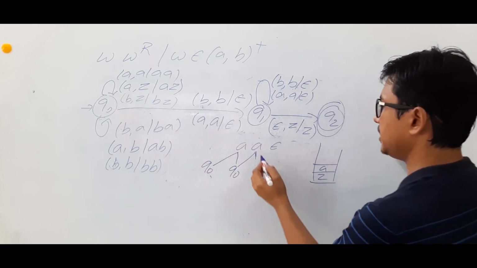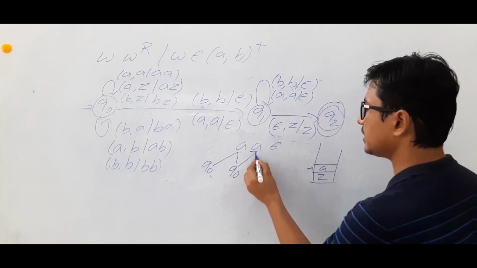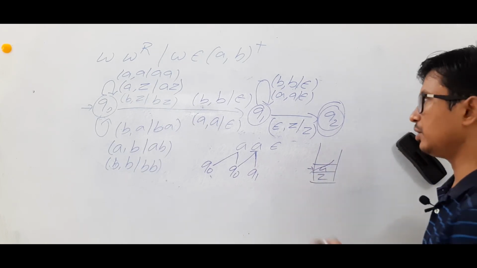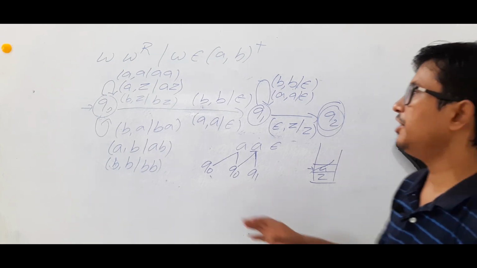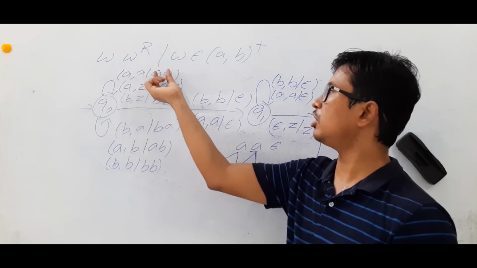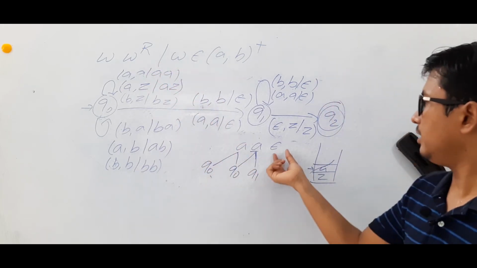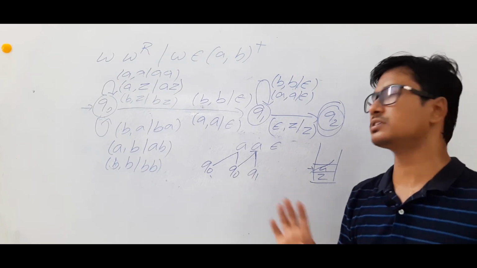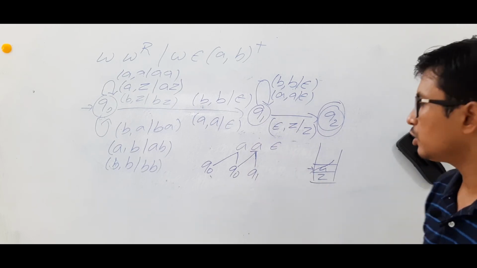Q0 on A and A means my input alphabet is A and stack symbol is also A. Then I am assuming that center has come and I am reaching Q1 and I am popping this A. Okay, I reach the state Q1. Is it clear? Are you able to understand? If center has not come, I will perform the push operation, and on epsilon you will not have anything. I will discuss that one. First let me finish this one. If I assume that center has come, what will happen?